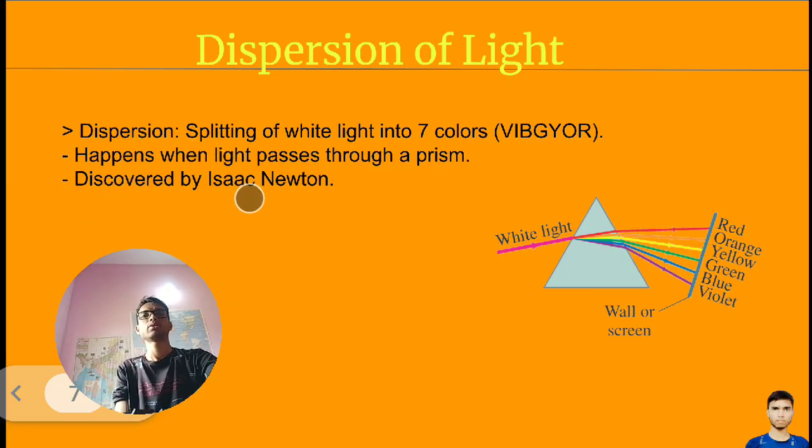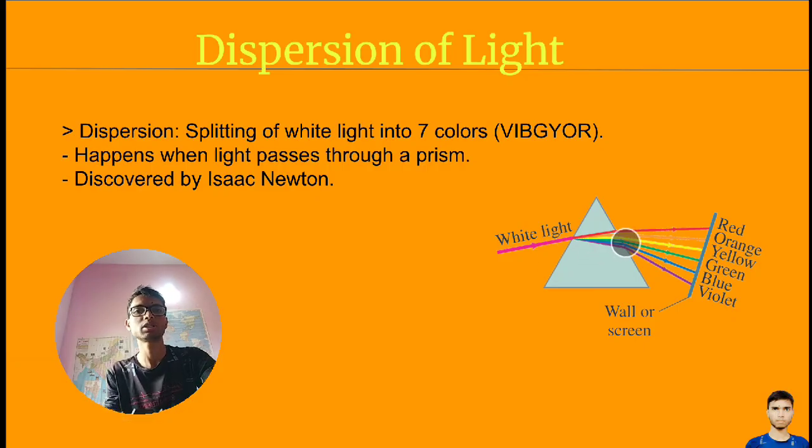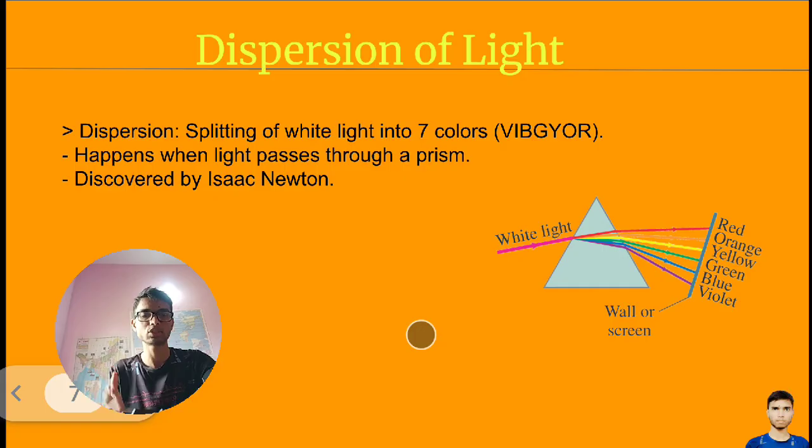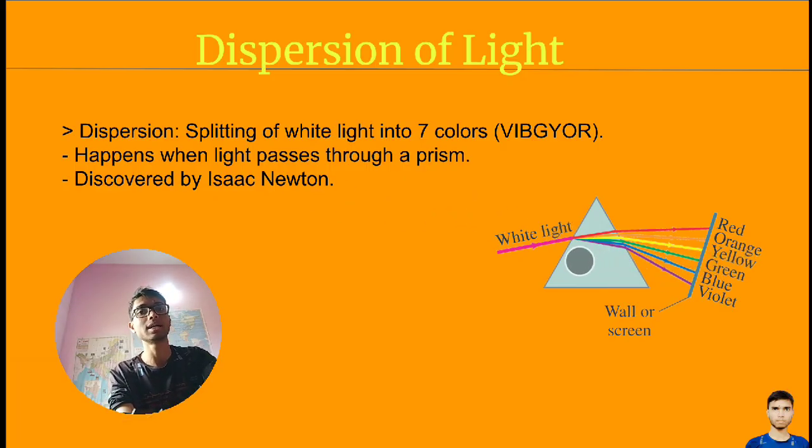It happens when light passes through a prism. If you want to see seven lights from only white light, you have to use a device called a prism. Just put a prism in front of you and let a white light fall on the prism. Then it will give you seven lights. This is called dispersion, discovered by Isaac Newton.